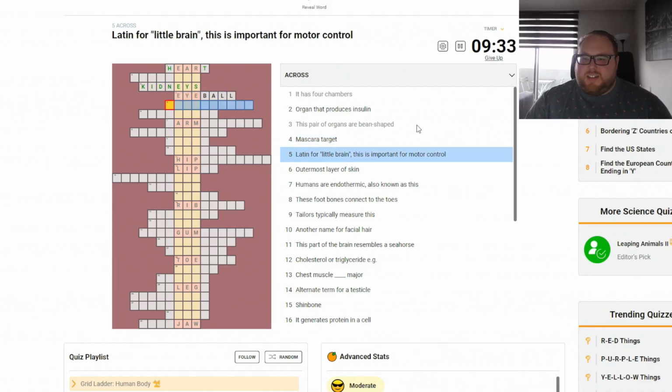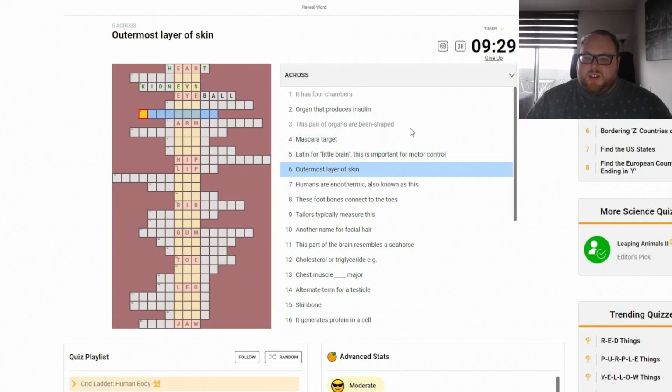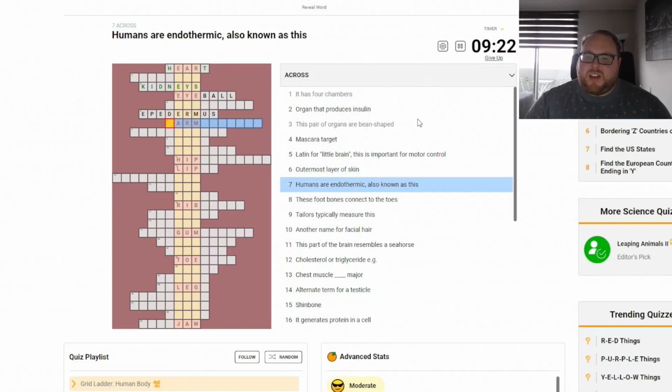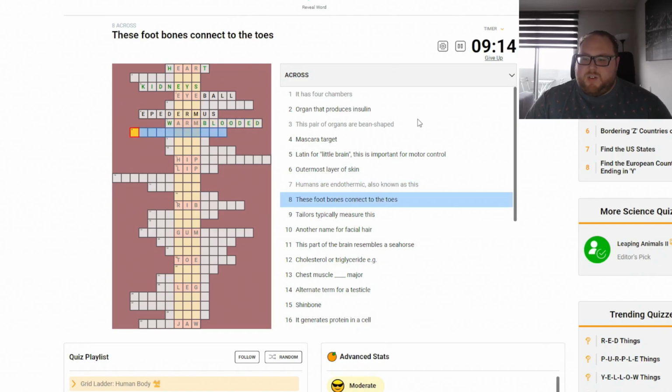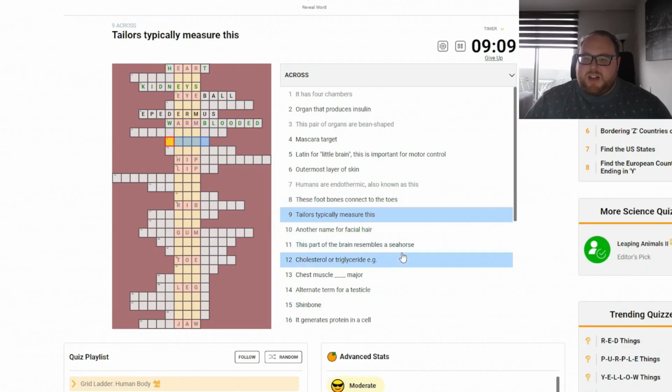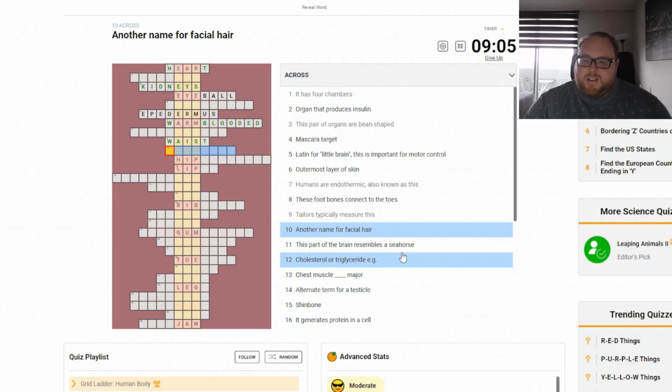Latin for little brain. This is important for motor control. Skip. Outermost layer of skin. Isn't that epidermis? Don't know if I spelled that right. Humans are endothermic, also known as this, warm-blooded. These foot bones connect to the toes. Nope. Tailors typically measure this. Your waist? Right. Okay, it's telling me if they're right or not.